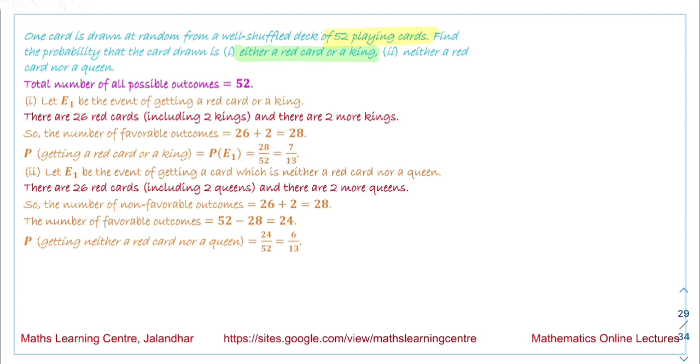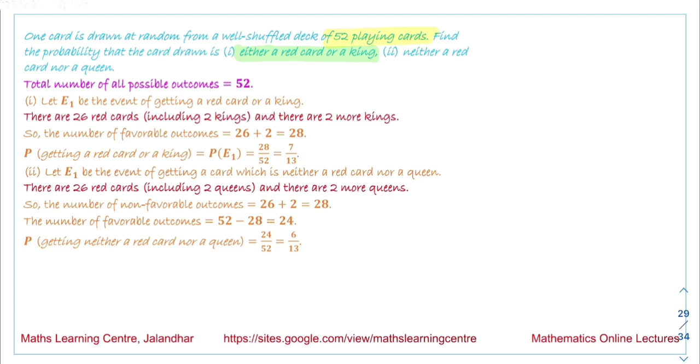Next: red queens and black jacks are removed from a pack of 52 playing cards. It is given that red queens and black jacks are removed from the pack. There are two red queens and two black jacks, and these are removed from the cards. So it is 52 minus 4, that is equal to 48. So the total number of cards remaining is 48. Now after reshuffling these cards, a card is drawn at random.